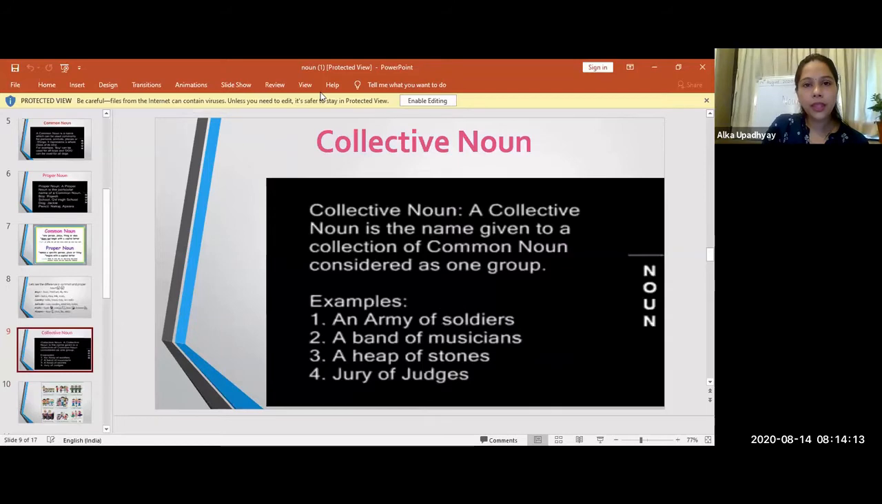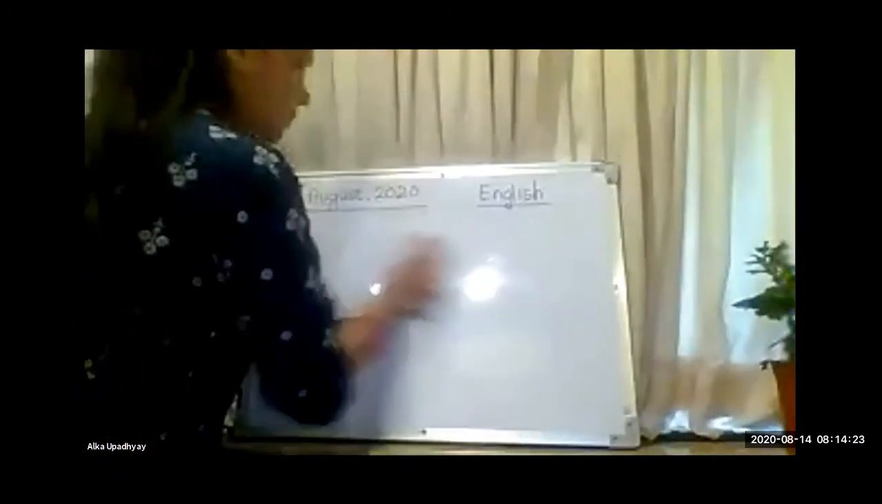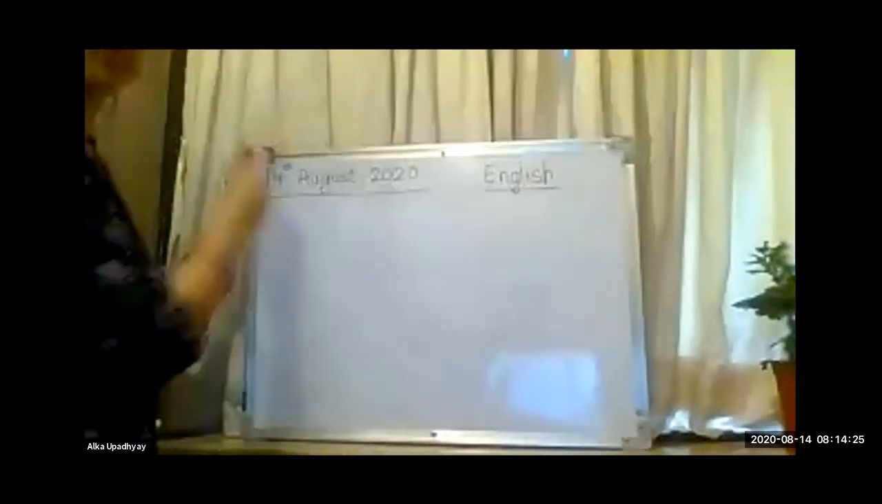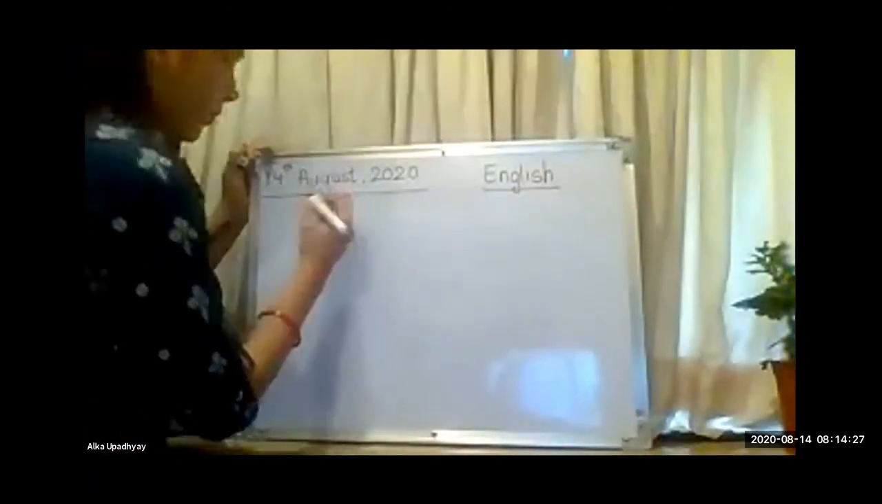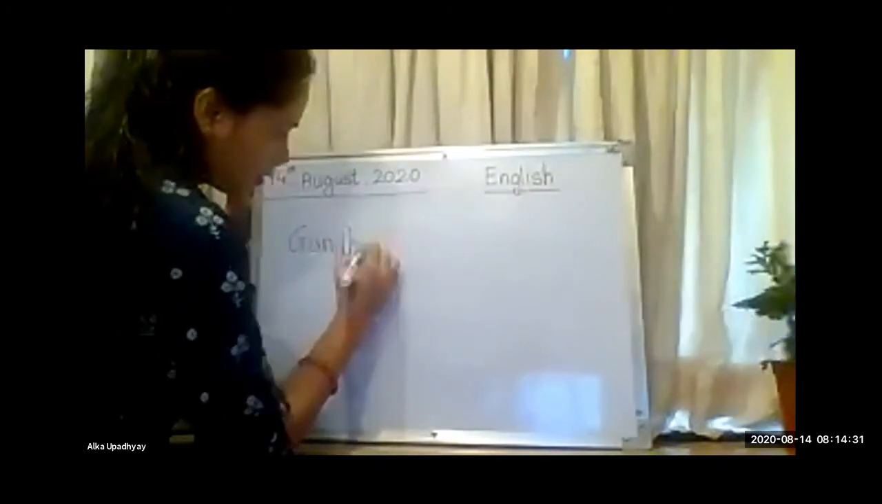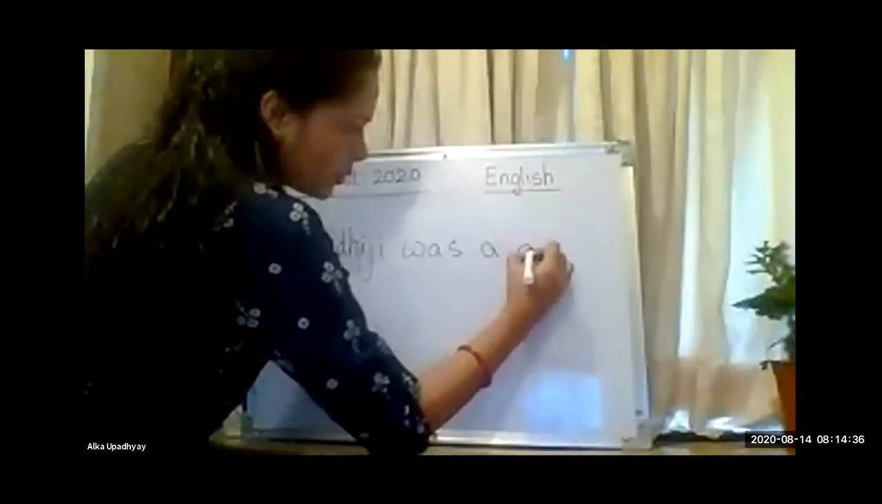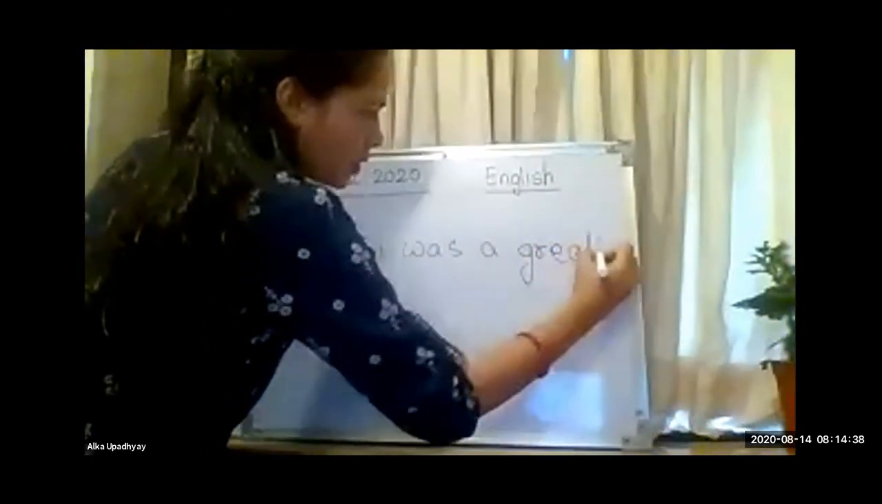Now, let us see one example from our textbook. So just now we did our Gandhiji lesson. Can you see the board, students? Yes. Yes, teacher. Okay.